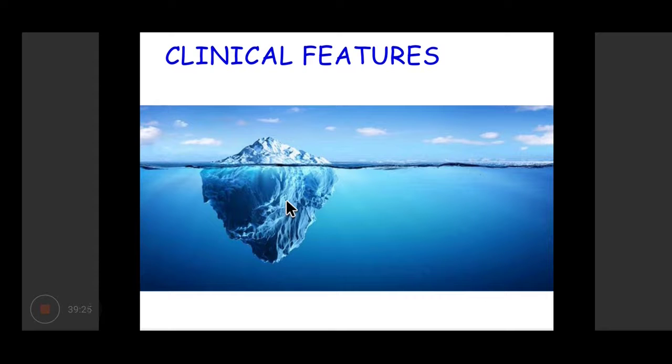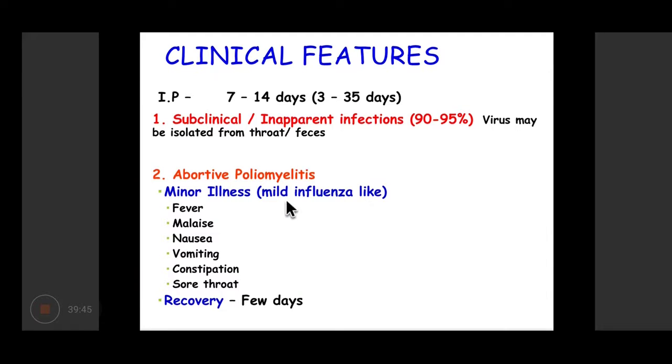So it is very difficult to identify the people who are infected at subclinical level, who are not showing any symptom, but they are still responsible for spreading infection in the community. That is why identification of even one clinical case means that there are several thousands of cases in the community which are active. So in most of the cases, it is subclinical or inapparent, and virus may be isolated from throat or feces.